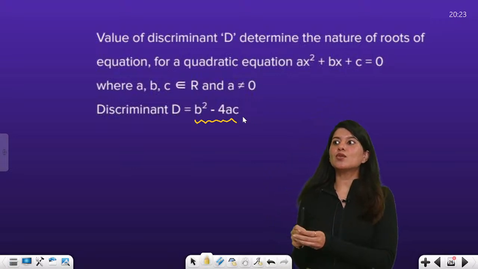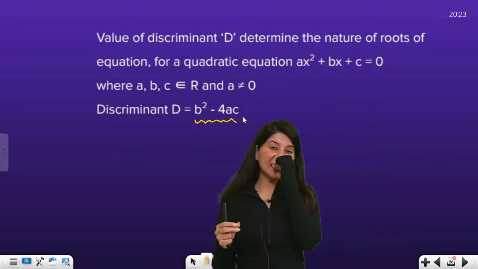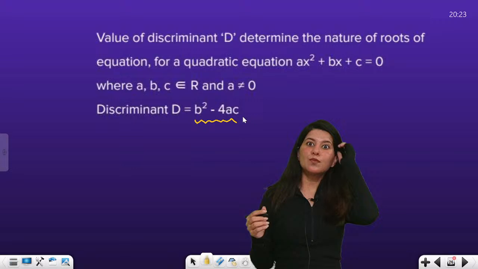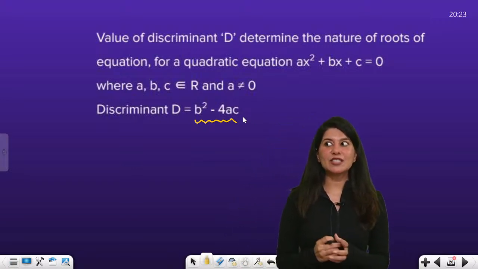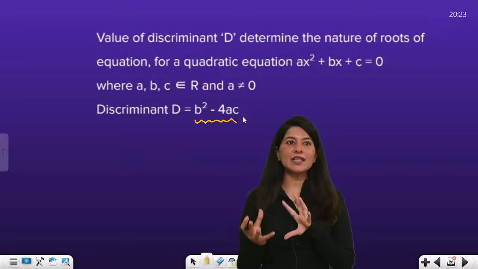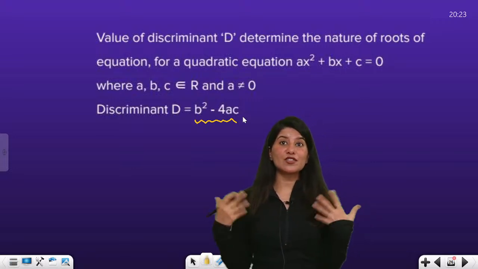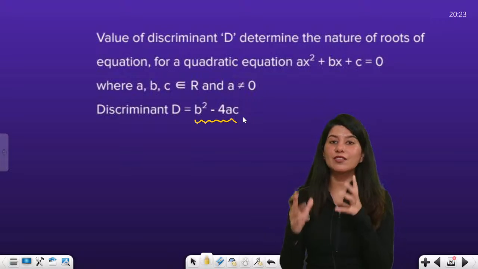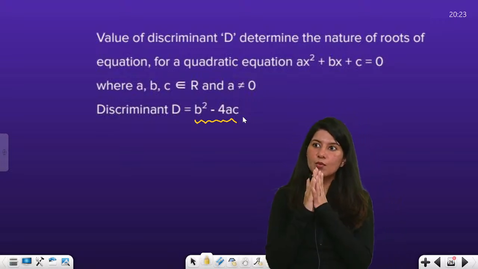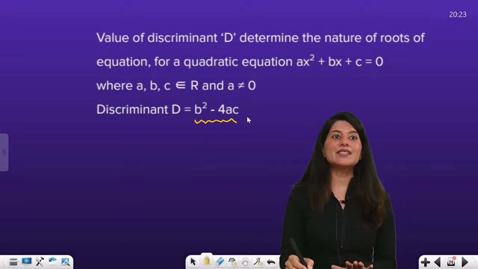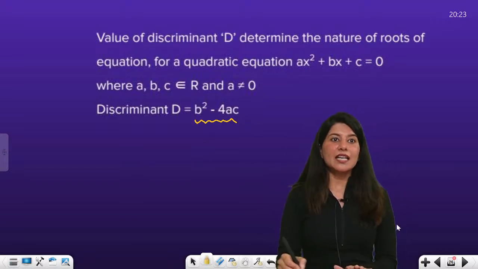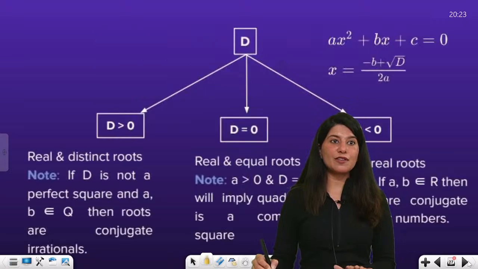And there are students who will be ticking the correct answer. Just be happy, but don't be overconfident. Understand that I know some things, but there are a lot of things I still have to learn. Both kinds of students will improve. The discriminant b square minus 4ac will give you the nature of roots.